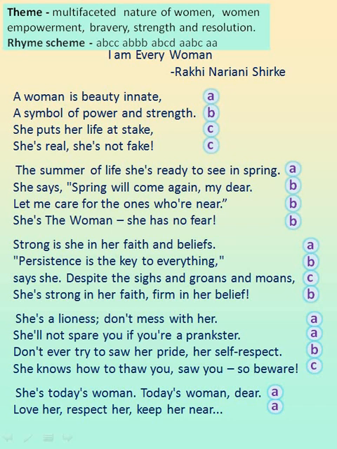In the second stanza, the poet has used the rhyme scheme of A, B, B, B, where the second, third and fourth lines rhyme with each other, hence it is B, B, B. In the third stanza, she has used the rhyme scheme of A, B, C, D. In the fourth stanza, it is A, A, B, C, and in the last two lines, it is A, A.